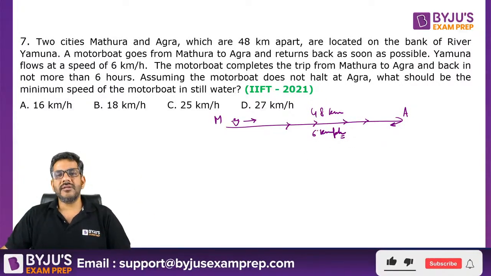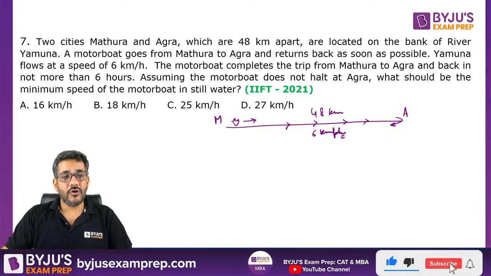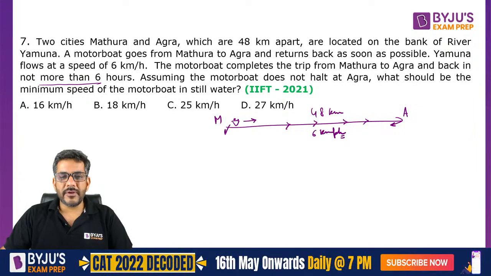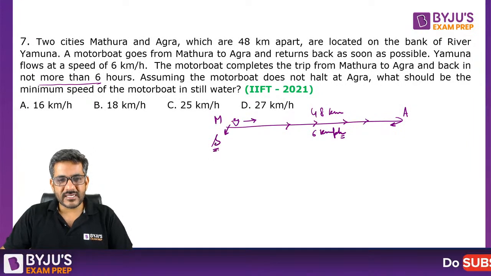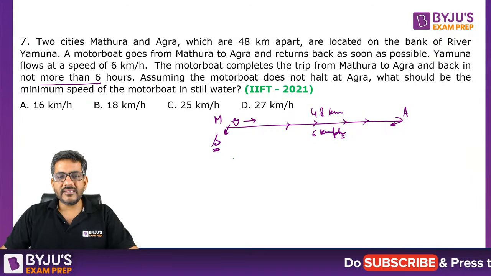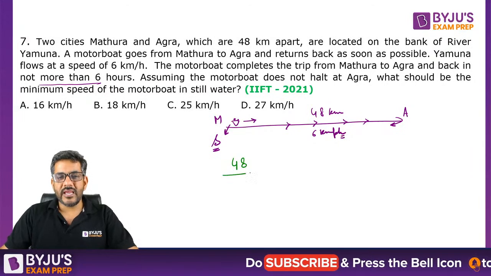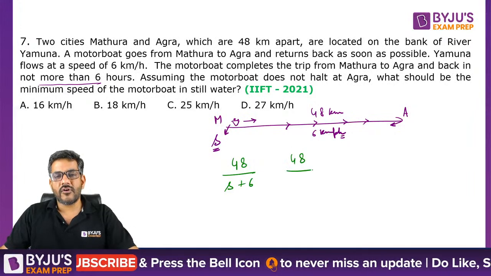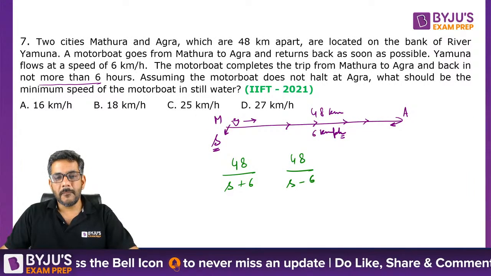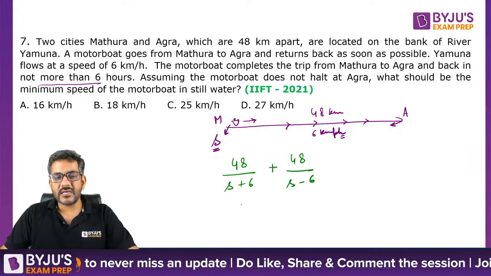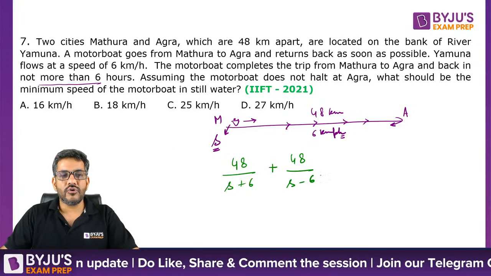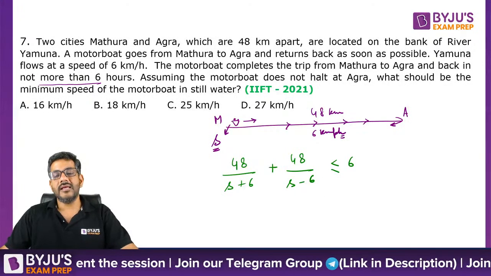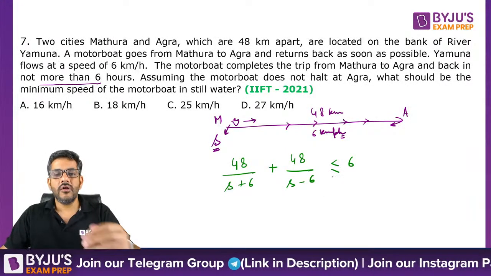The motorboat completes the trip from Mathura to Agra and back in not more than 6 hours. So now, I do not know the speed of the motorboat. Let us say that speed is equal to S. So can I say the motorboat would cover 48 at a speed of S plus 6, and then it would cover 48 at a speed of S minus 6. This is the total time taken by the motorboat. He says it is not more than 6. Not more than 6 matlab either it is 6 or less than 6.